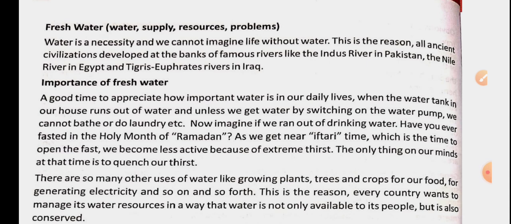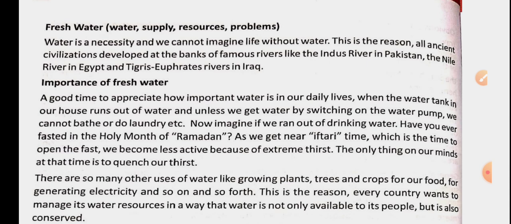Water is a necessity, and we cannot imagine our life without it, because we cannot survive without drinking and without cooking our food with water. And it is interesting to know that in earlier times, people used to settle themselves near the river banks because water was easily available there. All the early civilizations started near the rivers.